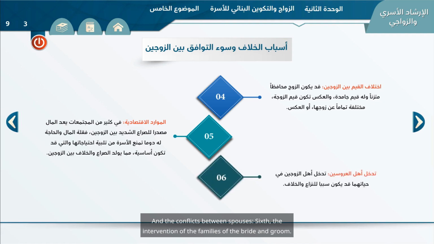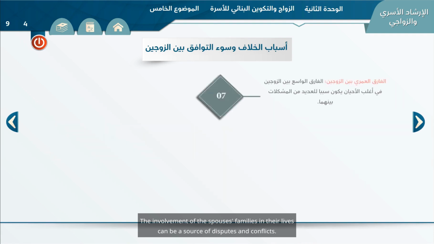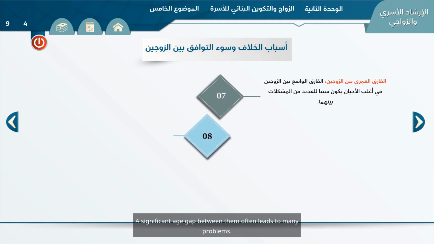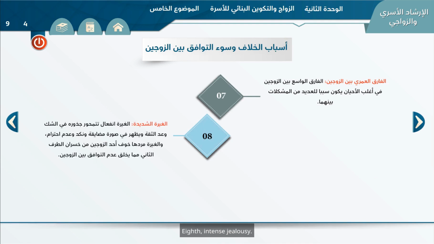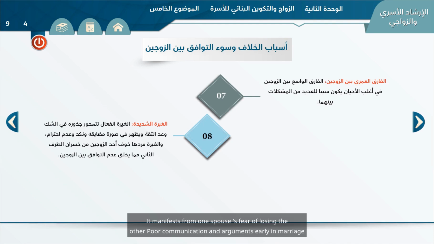Sixth, the intervention of the families of the bride and groom. The involvement of the spouses' families in their lives can be a source of disputes and conflicts. Seventh, the age difference between the spouses. A significant age gap between them often leads to many problems. Eighth, intense jealousy. Jealousy is rooted in doubt and lack of trust. It manifests from one spouse's fear of losing the other.